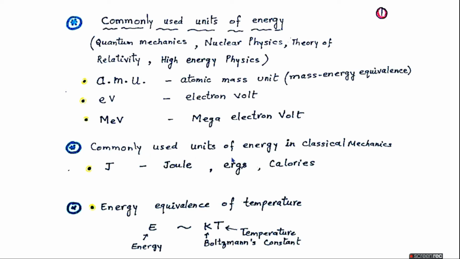Commonly used units of energy in classical mechanics are joules, ergs, and calories. Energy can also be measured as temperature, or we can say temperature gives us an interpretation of energy. The two are related via a constant called Boltzmann constant K, which is measured in joules per Kelvin, and it is a commonly used relation in thermodynamics.